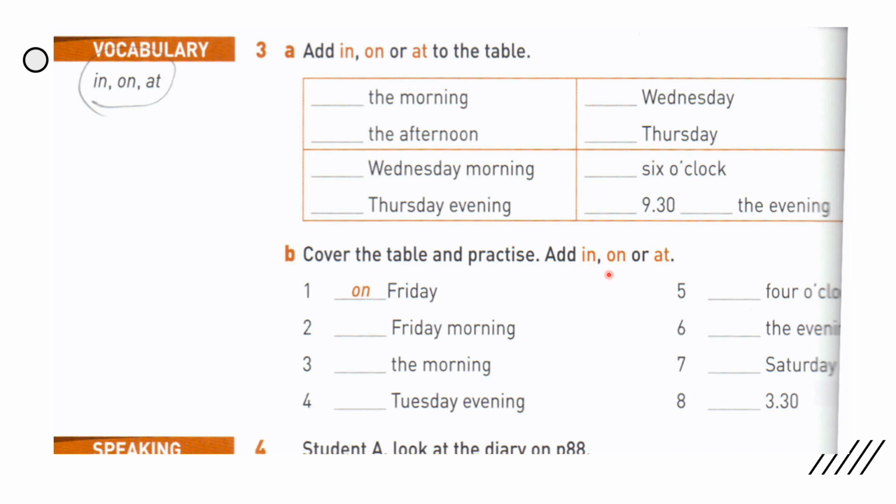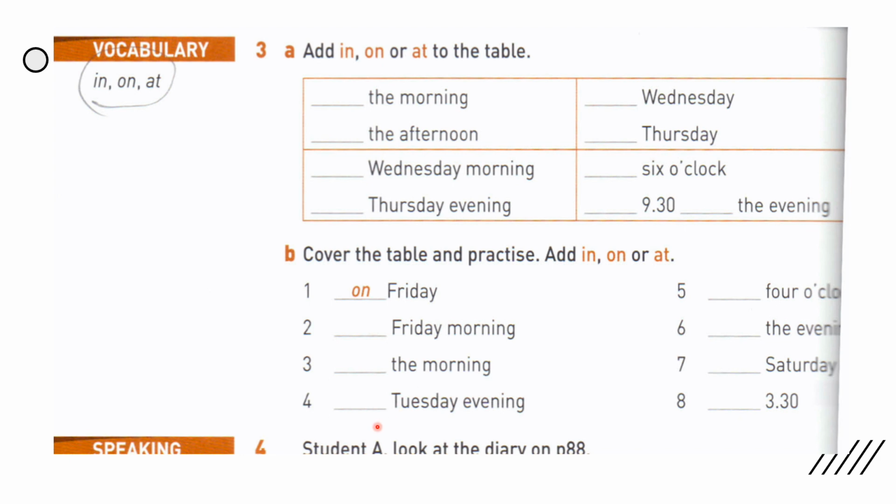Add in, on, or at. Number 1, on Friday. Number 2, Friday morning. This is also a day, so on. Very good. Number 3, the morning, in the morning.